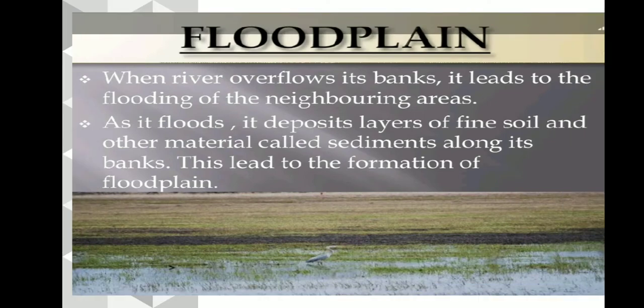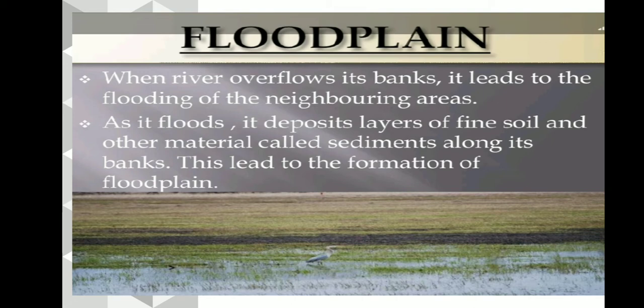Floodplain. What is a floodplain? As we know, when the river overflows its banks, the neighboring areas get flooded because the water of the river spreads over the neighboring area.